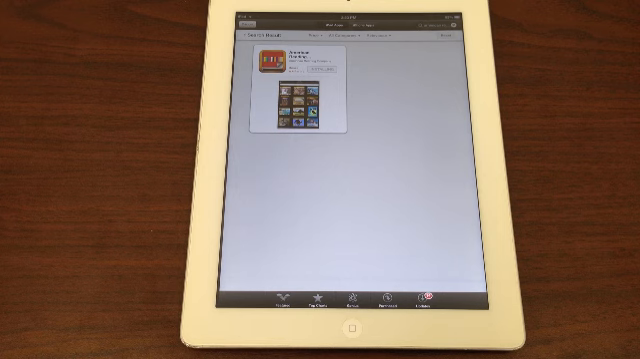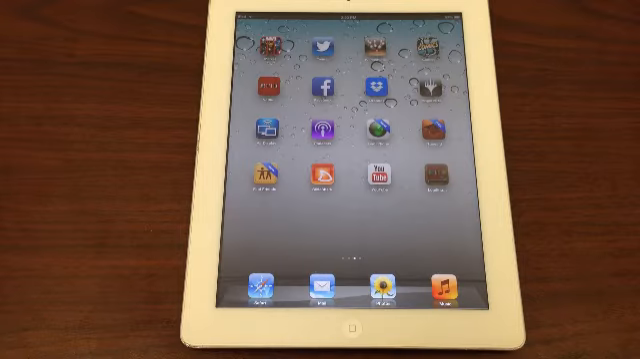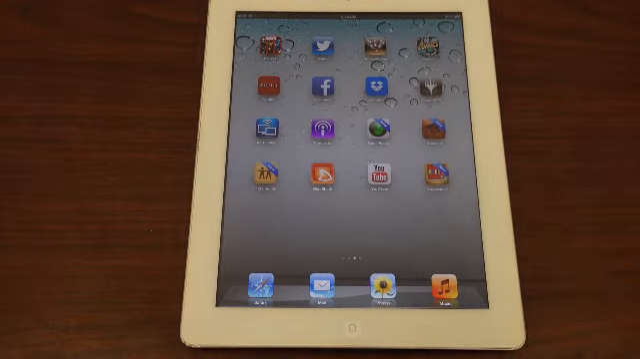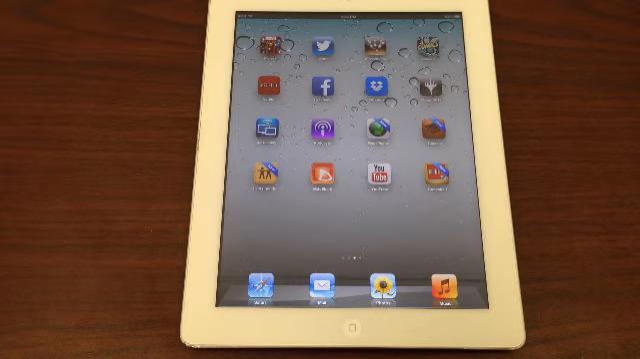While the app is installing, we can go back to the home screen. You can watch the progress of your app's installation by looking at the blue progress bar on the app icon. When the app is finished installing, click the app icon to launch Bookshelf.